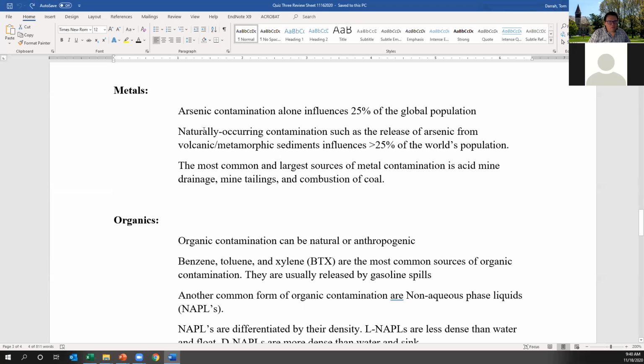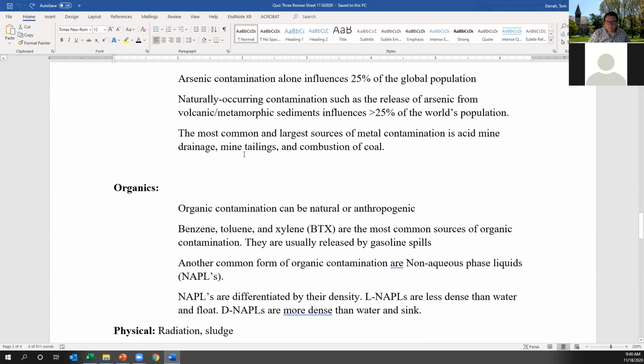A key aspect to that arsenic thing we talked about in Bangladesh is that the contamination is arsenic released from volcanic and metamorphic sediments, typically recently eroded sediments. Once those sediments get buried deep enough that microbes have removed all the oxygen, in reducing, low oxygen conditions, that arsenic becomes mobile and is exceedingly toxic. I don't think I'll test you on any mechanisms of that, but I'd definitely like you to remember that. It might help you when you start to think about buying a home or installing a water well on a property, something like that.